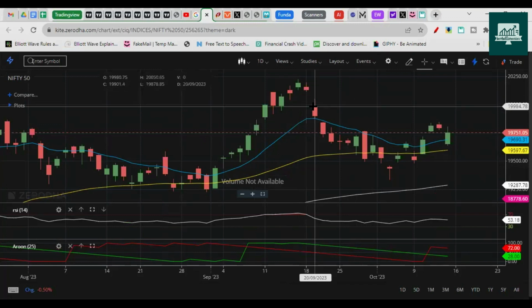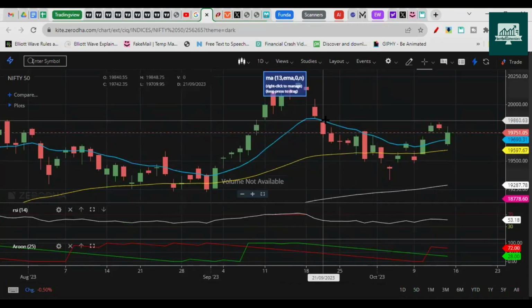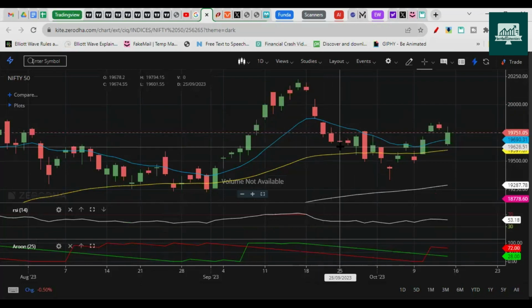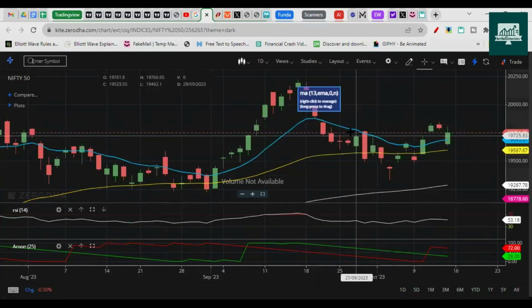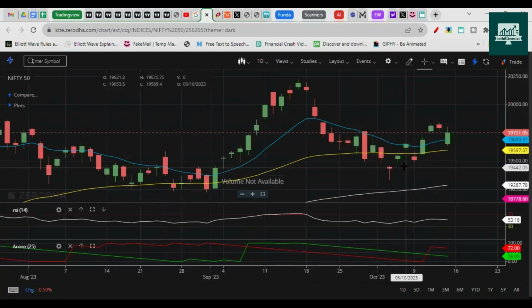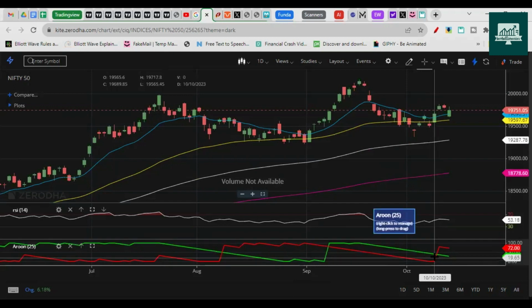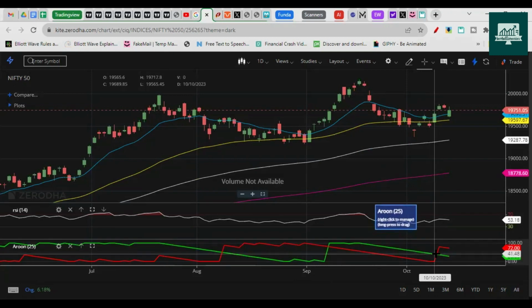So here there was a big gap down, and then we had a choppy downside. It was clear downside till this point, then it was choppy market for a couple of days here, and then we dropped. Here we made a hammer and then reversed with gaps on the upside. Right now, an indicator like Aroon suggests that it is bearish, right?